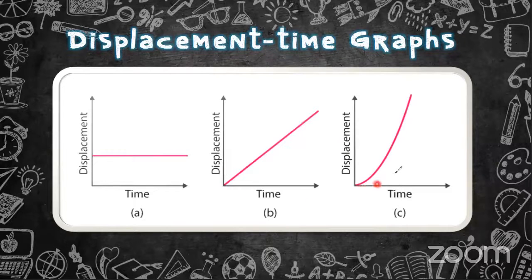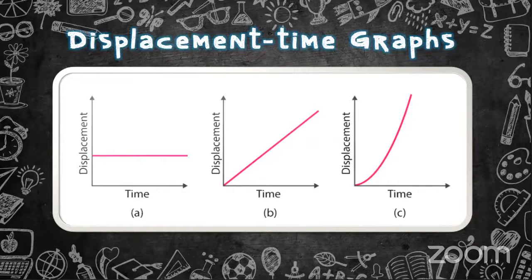Here the graph is curved, but the displacement is increasing over time. But here it is not uniform velocity. The distance is increasing, it is not uniform velocity, and it is accelerating. That means the speed is increasing over time.